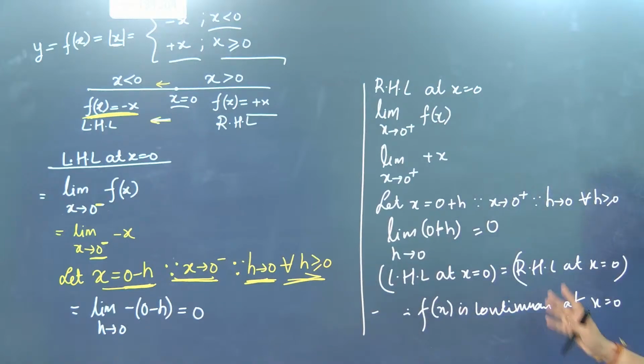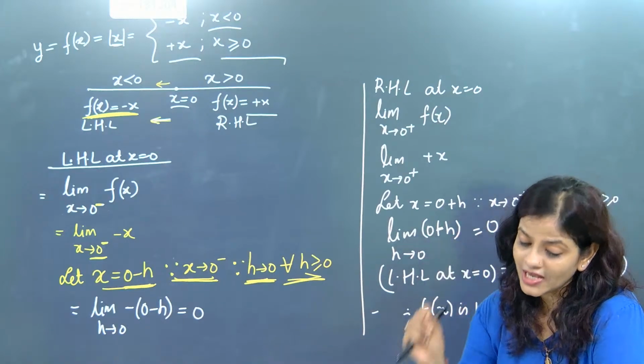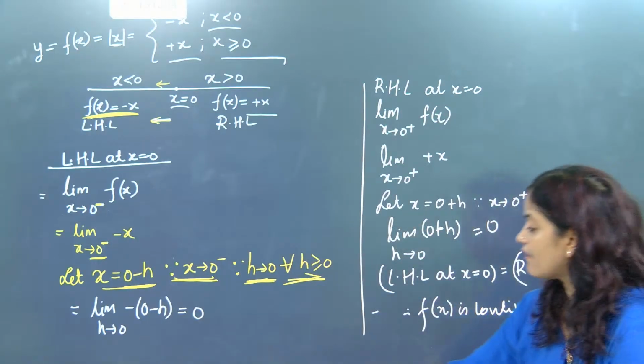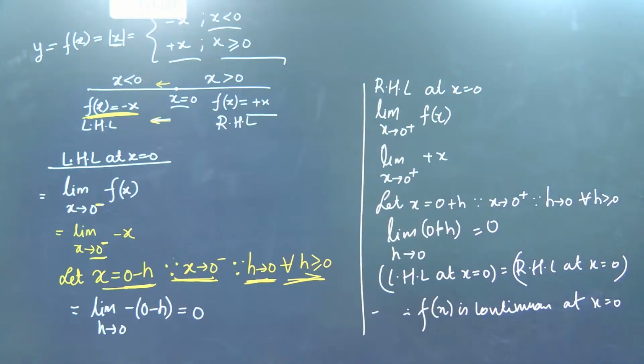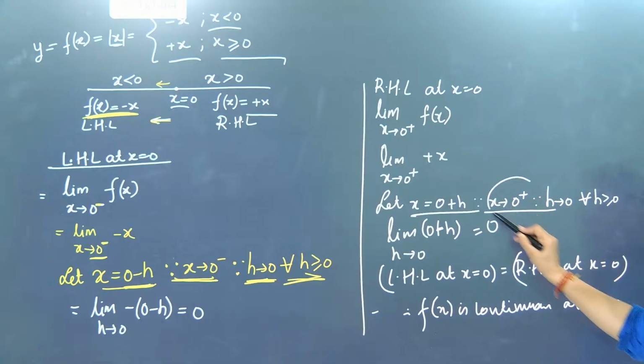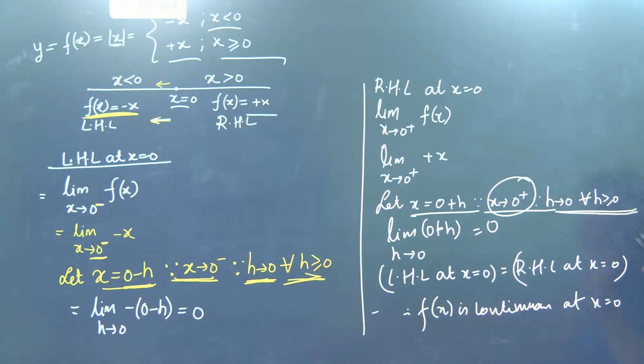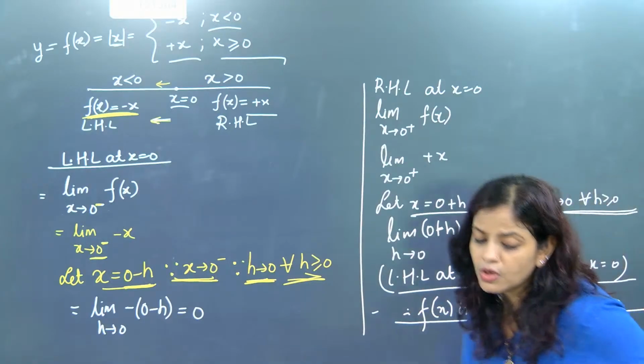So first concept we have learned that the modulus of x is continuous at x equal to 0. Then what is the graph of modulus of x? So here you see, this is exactly 0 part. We have taken plus because this is indicating right hand side. To remove this plus problem, we have written x is equal to 0 plus h. And once we have written this beta, we have given the description of h also, that h is exactly tending to 0 and h is greater equals 0. And then LHL equal to RHL we got, and f of x is continuous at x equal to 0.